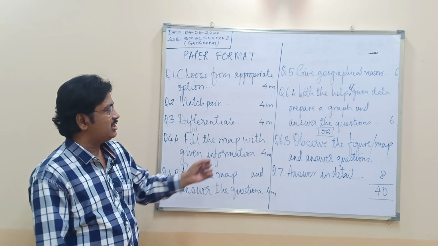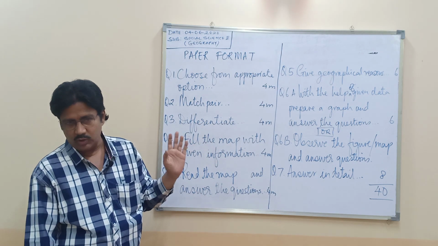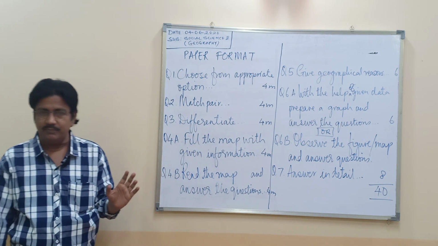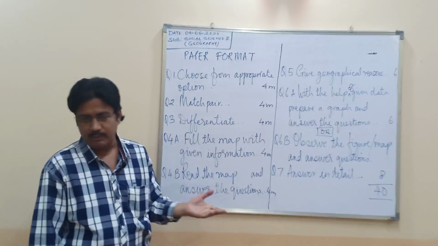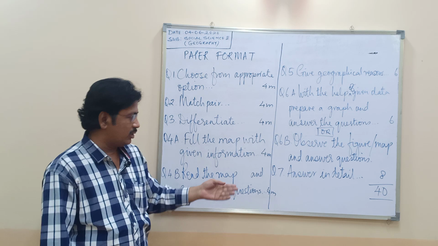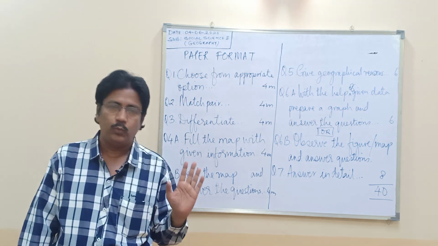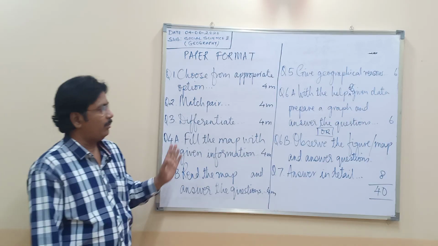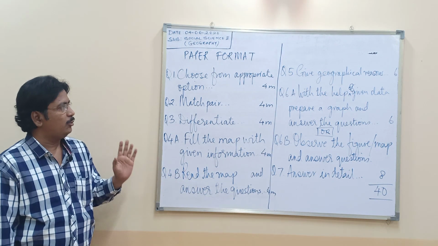You have to specially study for question number 5 and question number 7. Question number 5 is of geographical reason and question number 7 is of detailed answers, explanation concepts. And question number 7 will have one question from chapter 1, that is field visit. I hope I am clear with my paper format. I hope you have understood.